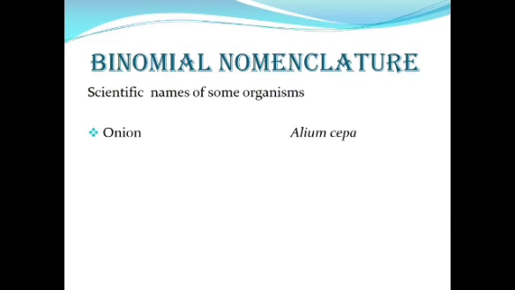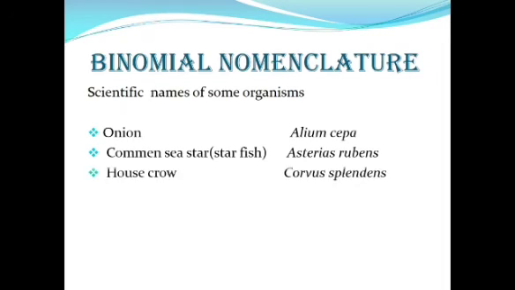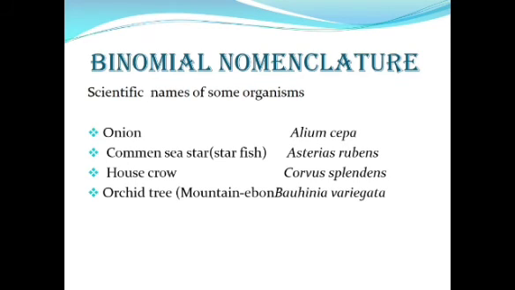Scientific names, for example, onion. The scientific name of onion is Allium cepa. Starfish, common name, and the scientific name is Asterias rubens. House crow is called Corvus splendens scientifically. Orchid tree, mountain ebony, common name, and its scientific name is Bauhinia variegata.